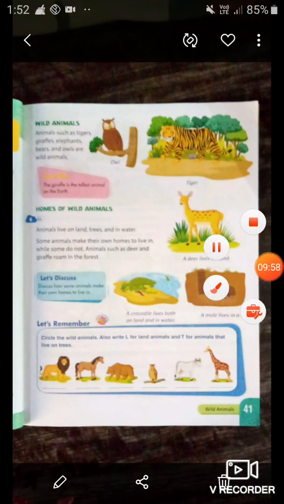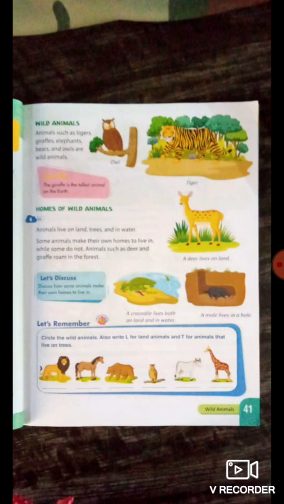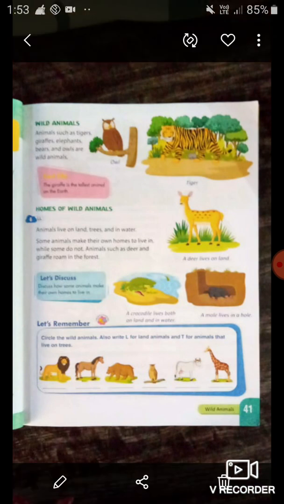Now look at the next picture. Which animal is this? Yes, this is a horse. This is not a wild animal. A horse is a domestic animal. So you have to leave this picture. Now let's come to the next picture. Look at this picture. What is this? This is a bear.